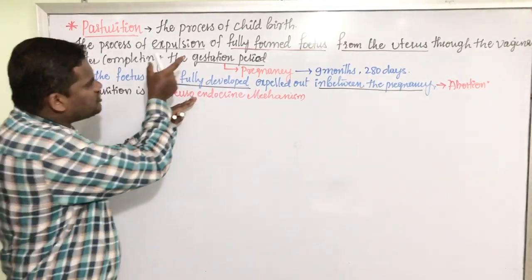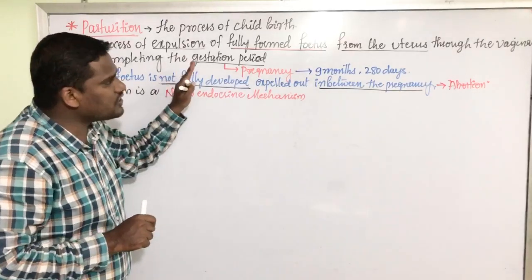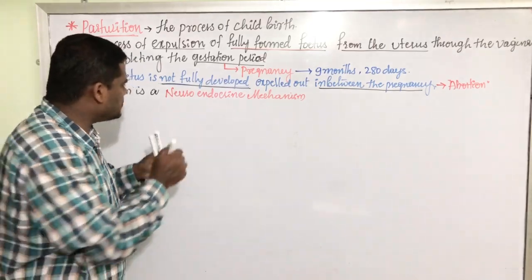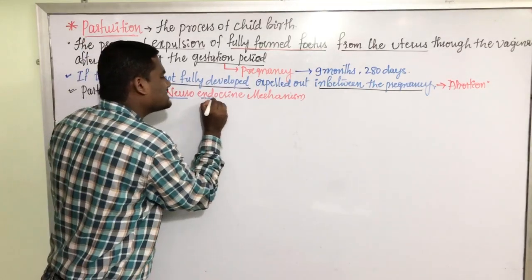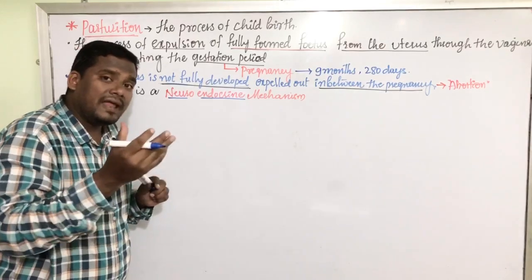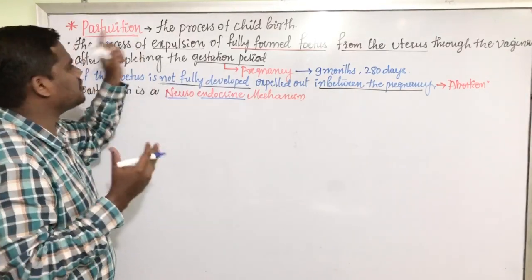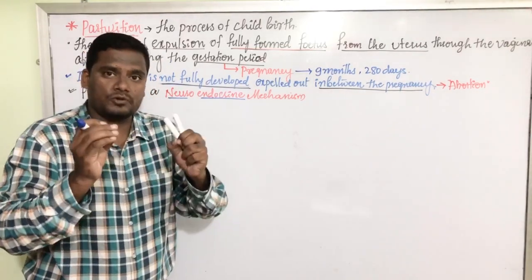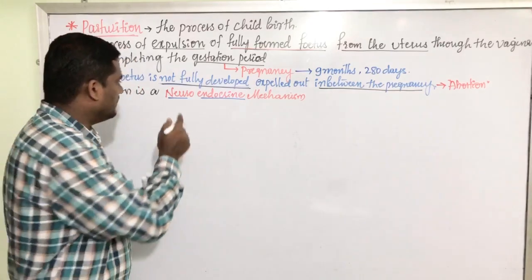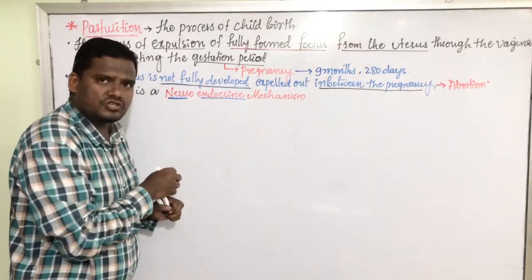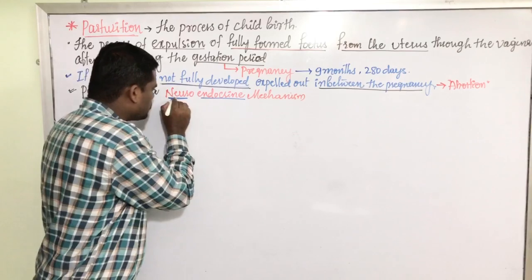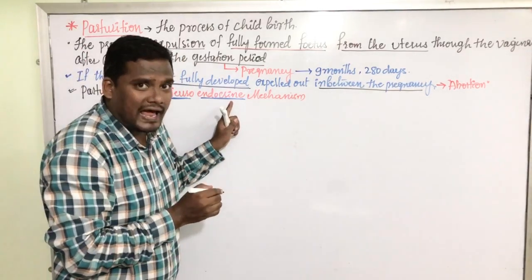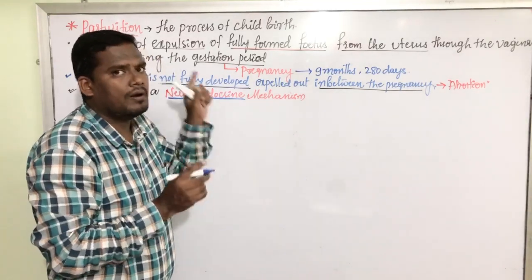As we have seen, the definition of parturition is a very complicated process. Hence, the nervous system as well as the glands play a significant role in the parturition process, in the process of baby delivering. Nervous system is also involved, nerves, signals, impulses, as well as the glands. That means the hormonal activity is responsible for parturition.